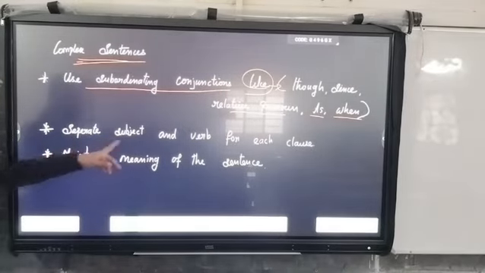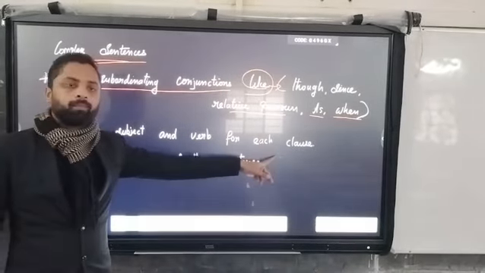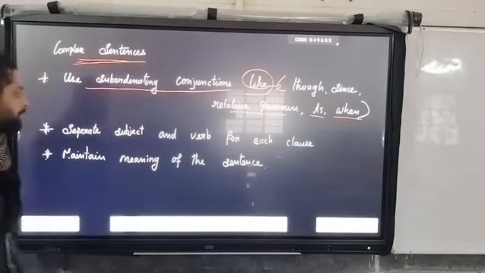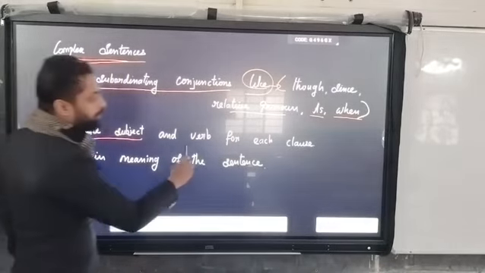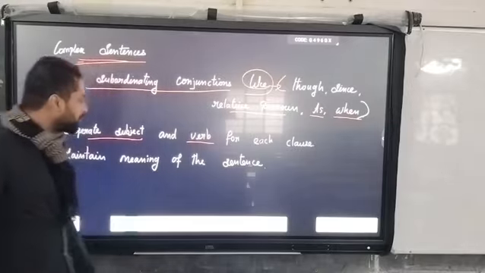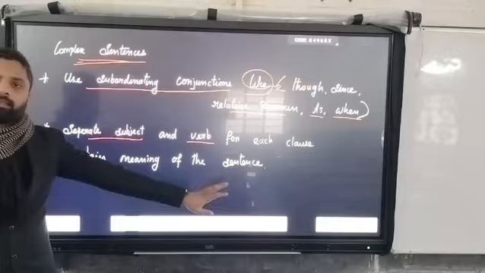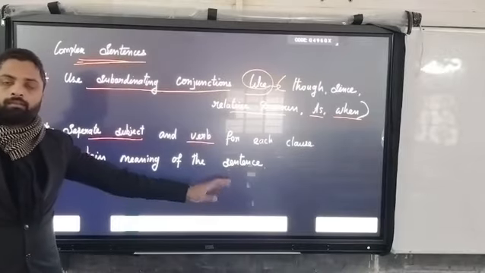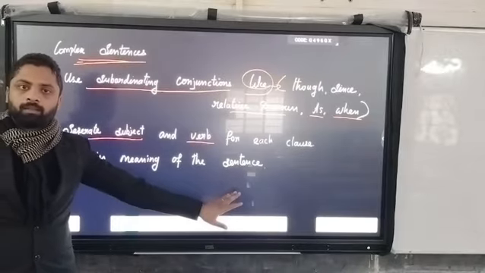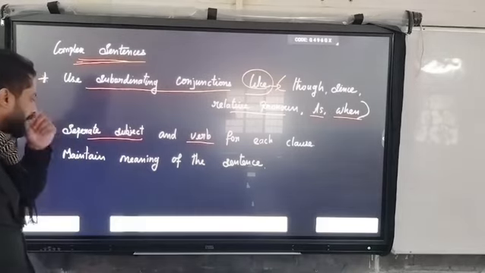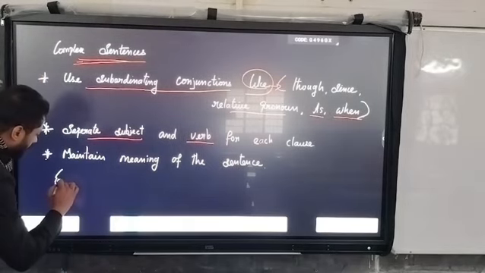And also separate subject and verb for each clause. And also we have to maintain the meaning of the sentences. Based on the verb we are supposed to mention the subject. Here, for example,